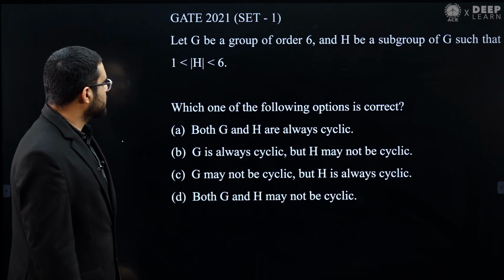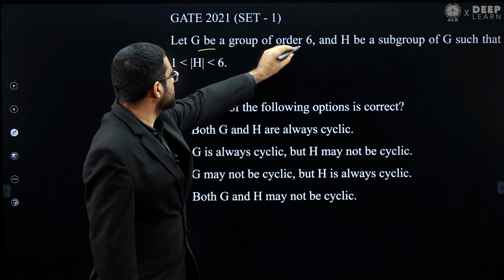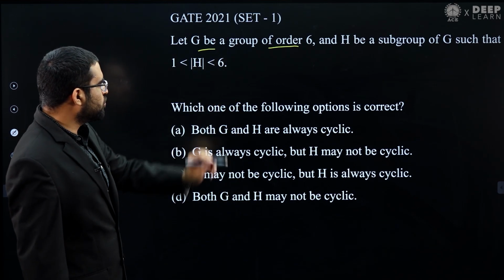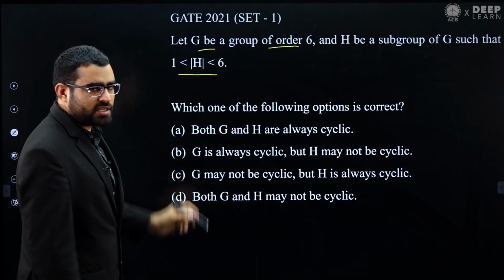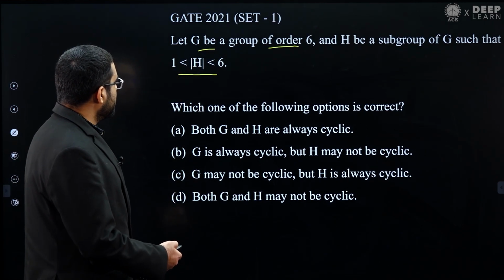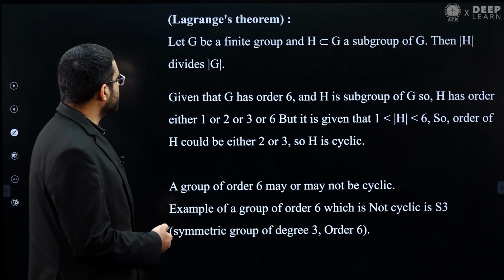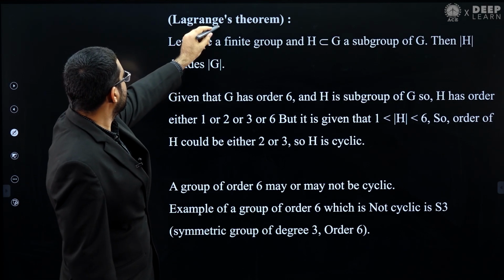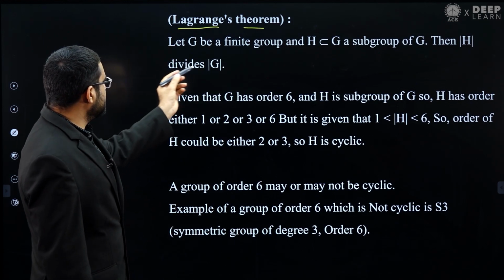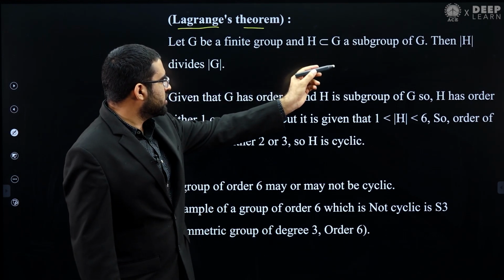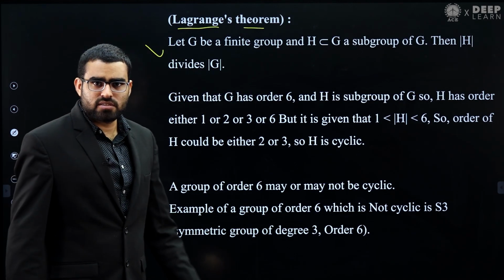Now let's solve it. G is a group of order 6 and H is a subgroup of G such that the order of H is less than 6 and greater than 1. For this question, you can apply Lagrange's theorem. In group theory, Lagrange's theorem says: let G be a finite group and H a subgroup, then the order of H divides the order of G. We can apply this theorem in this question.